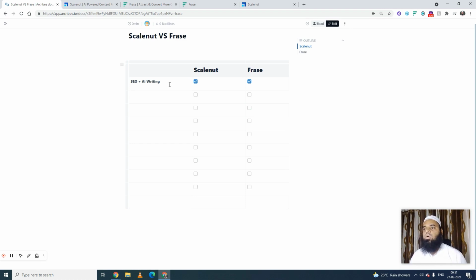Okay, now when we narrow it down and come to the type of text content, here I would like to share that Phrase does not have short form content, right? It only has long form content generation.